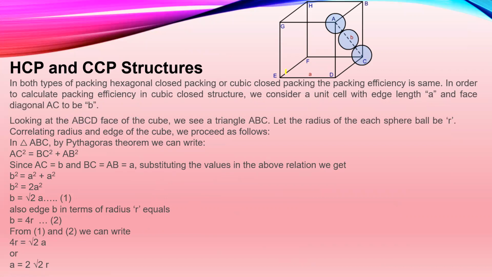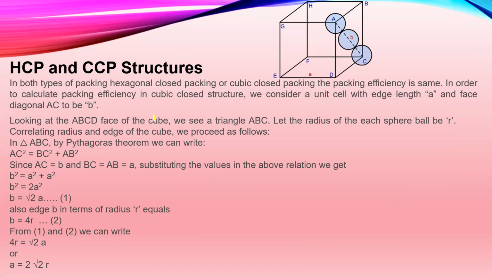Here we have a structure, that is cubic close packing or hexagonal close packing structure. Looking at this, you can see that these atoms are arranged diagonally, that is corner atoms, and inside, a center atom is there, which is also coming under the face centered atoms, right? Atom B, that is your diameter, they have marked. So looking at the ABCD face of the cube, we see a triangle ABC. We see a right angle triangle ABC.